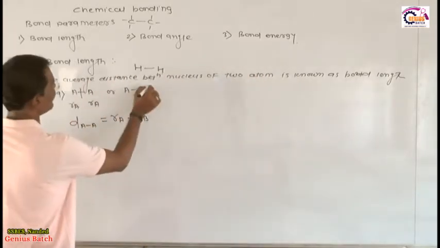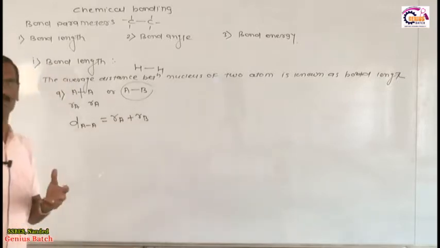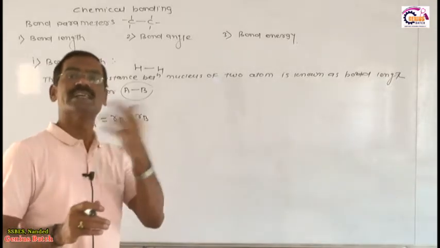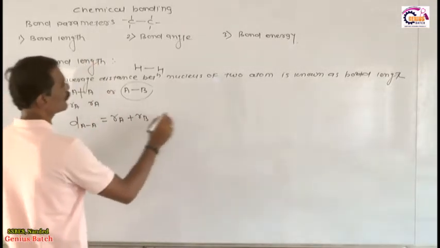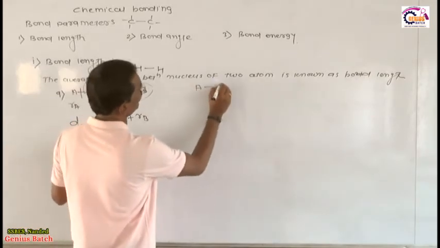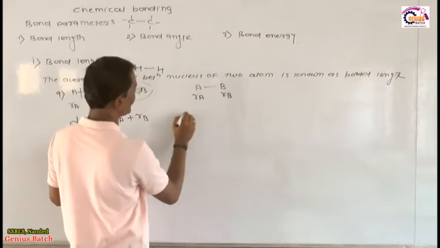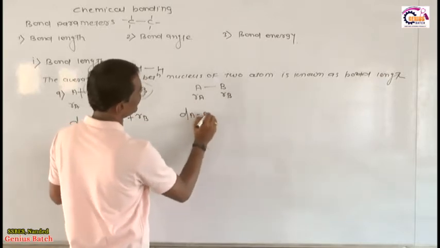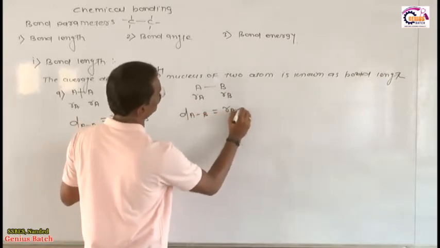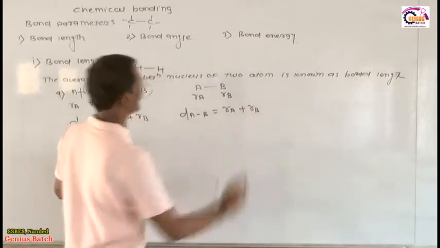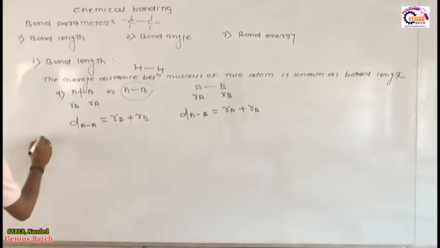Or those atoms which have electronegativity nearly the same, but they are a heterodiatomic molecule. Then how do we calculate the bond length of AB? RA means radius of A, RB means radius of B. Therefore, distance of AB is equal to RA plus RB. So this is the phenomenon we use to calculate the bond length.